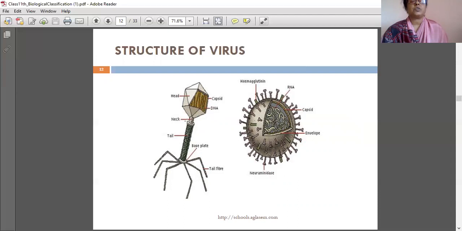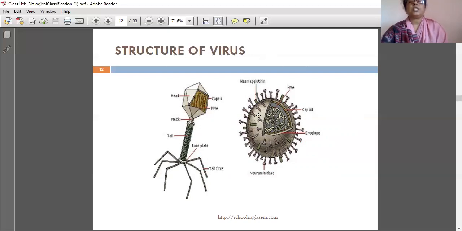The neck is also there. After the neck, there is the tail, and the base plate and tail fibers. Through the tail fibers, it enters into the bacteria. This is a virus only, not bacteria, but it is eating the bacteria and destroying it. So it is called bacteriophage. Phage means eating, eating bacteria.